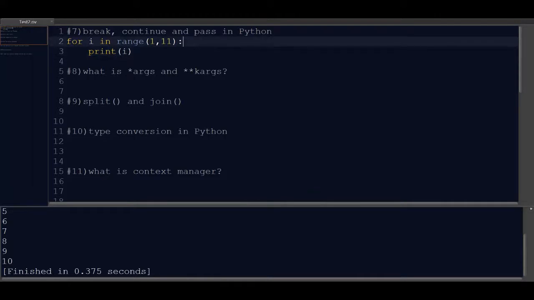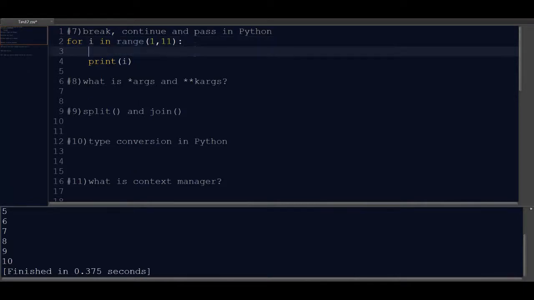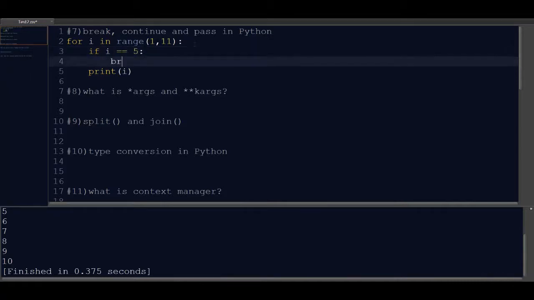Say if I want to break this loop when the value of i reaches 5, this is what I have to do. As you can see, as soon as the value of i reaches 5, it breaks the loop.